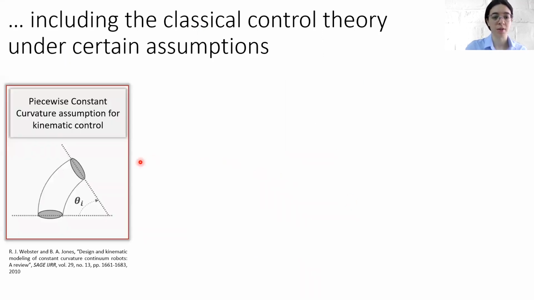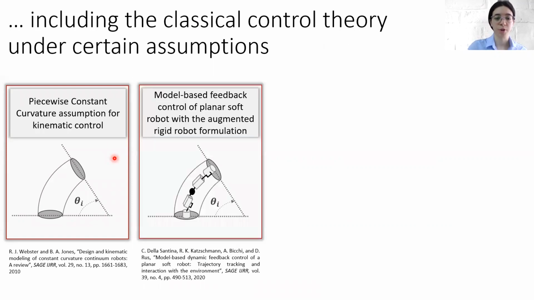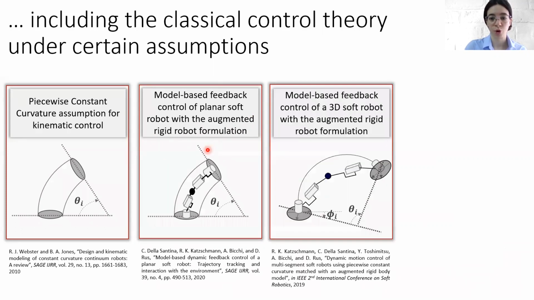The first assumption is that a soft robot can be approximated as a series of constant curvature arcs, or in other words, it is a piecewise constant curvature. This kind of assumption allows an effective kinematic control. A step further has been made by connecting kinematics and dynamics of a planar soft robot with the augmented rigid robot. In this way, one can achieve a dynamic feedback control. Moreover, this method has been extended to a soft robot that is moving in a 3D space. However, this model has a small limitation: in the straightforward configuration it suffers from singularity and discontinuity.